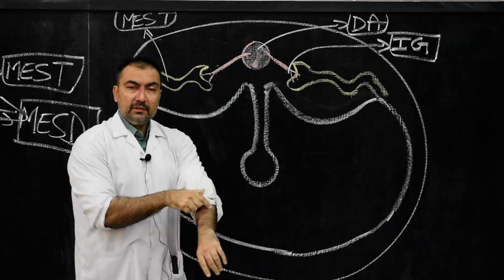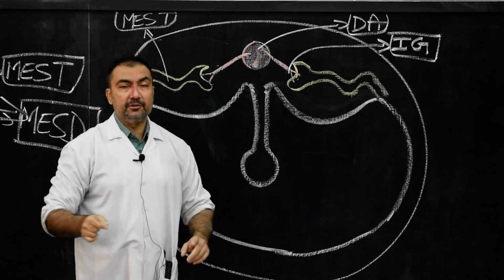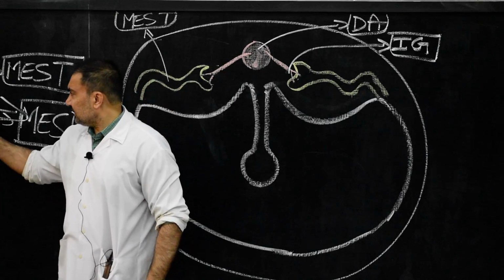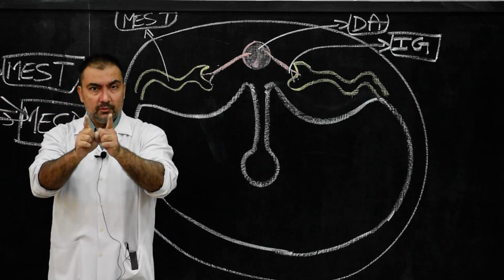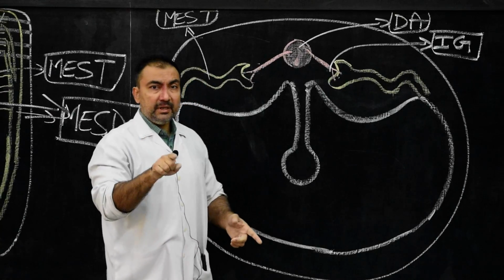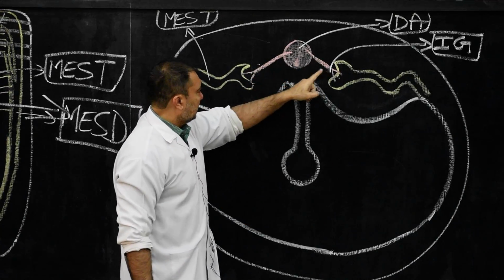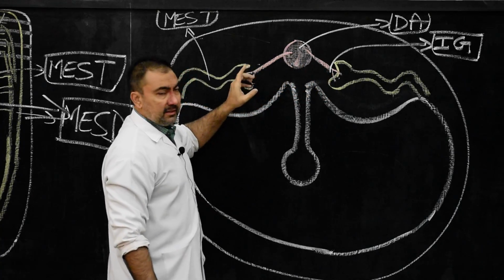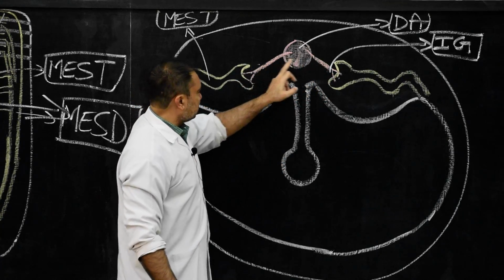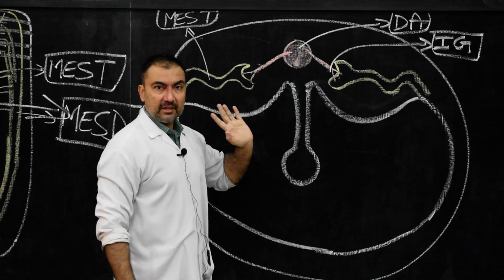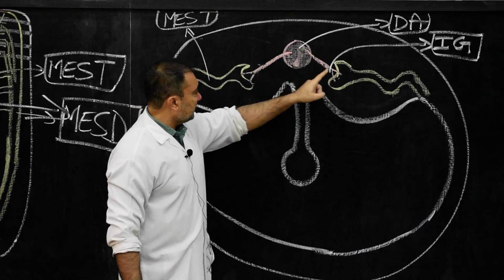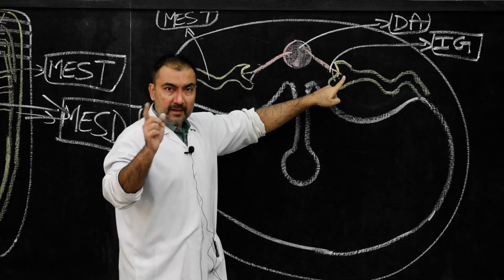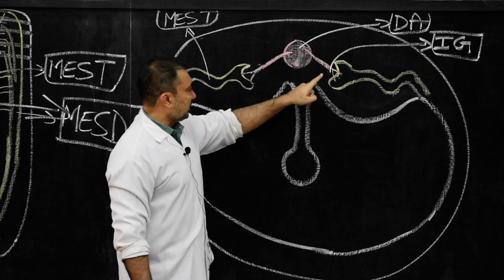So the medial end of the mesonephric tubules, instead of opening in the coelomic cavity, will now open into the internal glomerulus. That means they will receive the lateral branches from the dorsal aorta. These are the two medial ends of the mesonephric tubule, and this is the internal glomerulus.